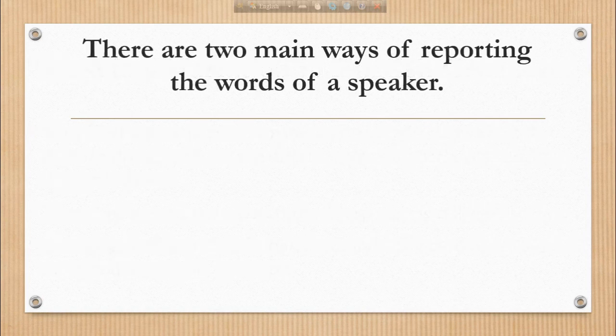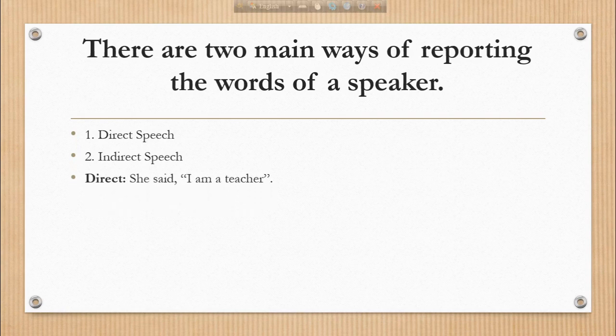There are two types of narration, or two main ways of reporting the words of a speaker. They are direct speech and indirect speech. So, "She said, 'I am a teacher.'" This is an example of direct speech. "She said that she was a teacher." This is an example of indirect speech.